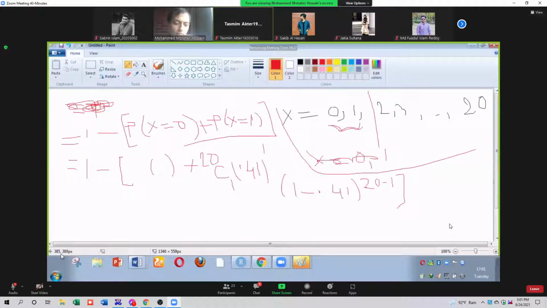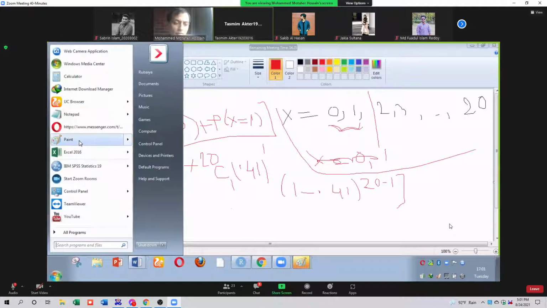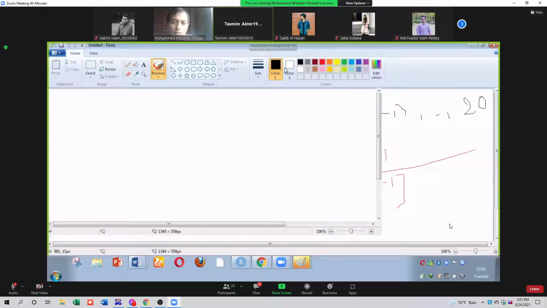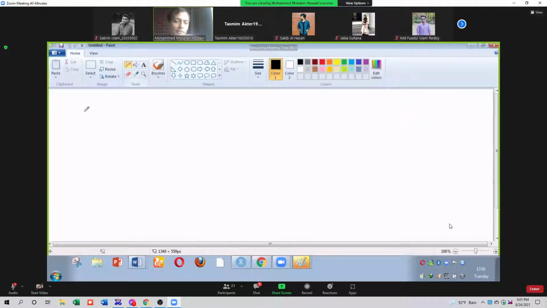Tell me, nCx p to the power x, 1 minus p to the power n minus x. So what is the probability of x equal to 1? Tell me. Probability of x equal to 1.